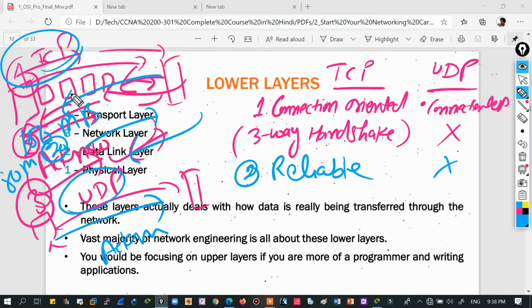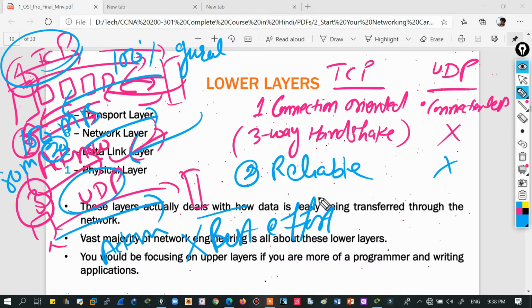And because TCP is reliable, it will send it again. In TCP there is a 100% guarantee of delivery. But in UDP there is no guarantee, it is just a best effort policy, meaning I will try my best but the rest is in God's hands, like the doctor says.